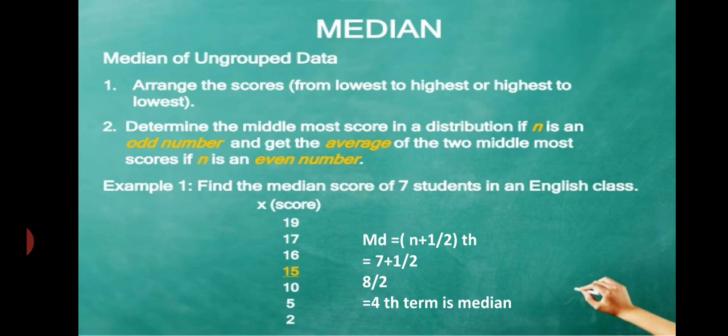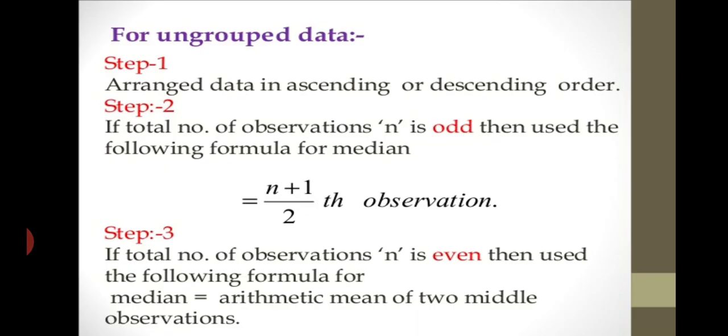That means our median is not 4. The median is the fourth value in the data. Which is the fourth value? It is 15 in that data, so our answer is 15. That is simple when the data are ungrouped.